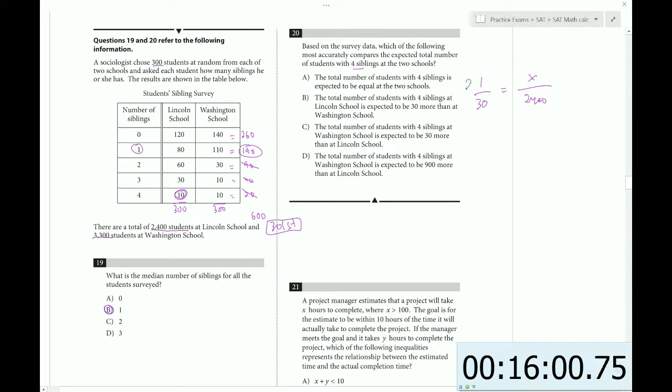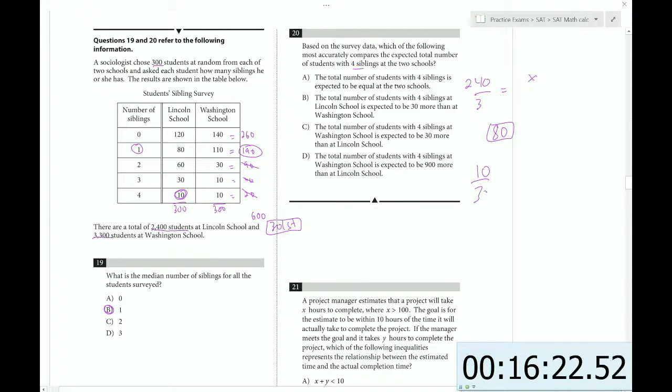Then you can move the 2,400 up here, because you can move diagonally across the equal sign. Then you can cancel out another 0. So there were 2 zeros, so I'll just put 1 back. And 240 divided by 3, well, 24 over 3 is 8, so there's still a 0 there, so 80 students for that school. And now the other school has 3,300.